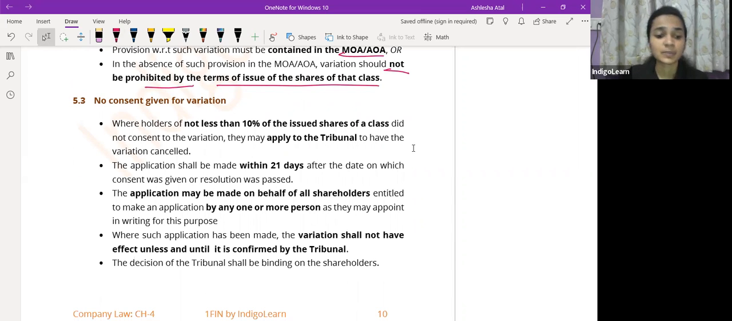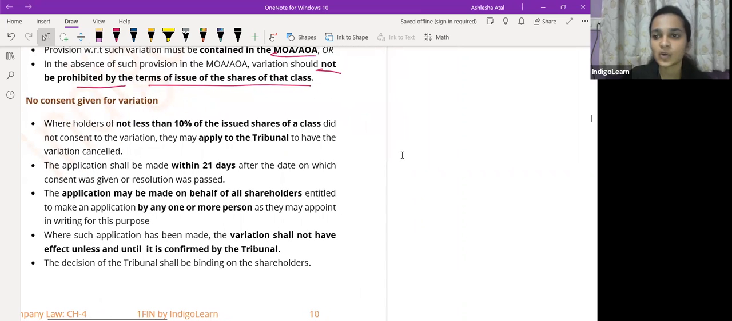अभी क्या होता है, इसमें अगर मिनिमम लोग हैं, वो लोग अगर उनको कंसेंट नहीं देना है तो वो लोग ट्रिब्यूनल को अप्रोच कर सकते हैं. They can approach the tribunal and get this variation cancelled. But उसके लिए at least 10% holders, they'll have to approach the tribunal.